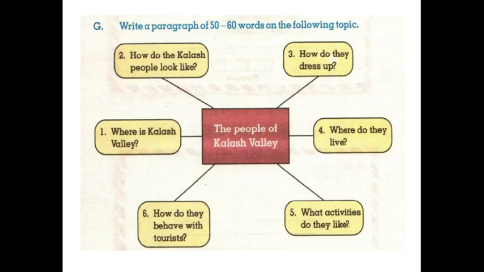Write a paragraph of 50 to 60 words on the following topic. So you have read the lesson already. The people of Kalash Valley. Where is Kalash Valley? How do Kalash people look? How do they dress up? Where do they live? What activities do they like? How do they behave with tourists? So write a paragraph and all this description should be in your paragraph.